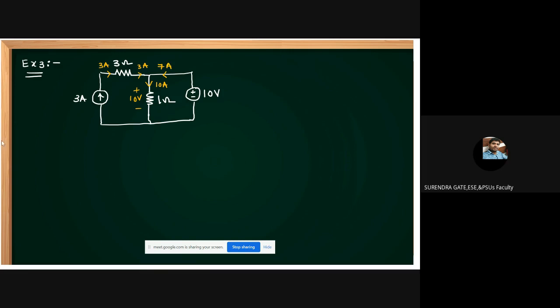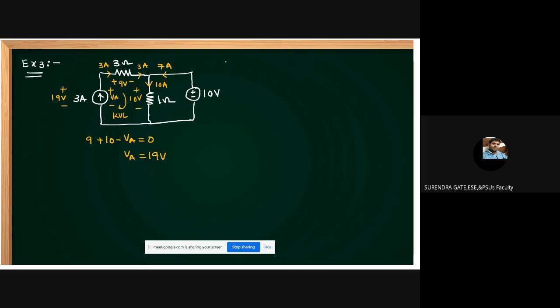Clear? That must supply the 7 amperes. Then only KCL is satisfied. Now this is plus minus 9 volts. Let this be plus minus VA. Apply KVL here. What can you get, students? 9 plus 10 minus VA equals 0, then VA equals 19 volts. Your assumed polarity is correct, so you take it as it is. This is 19 volts.